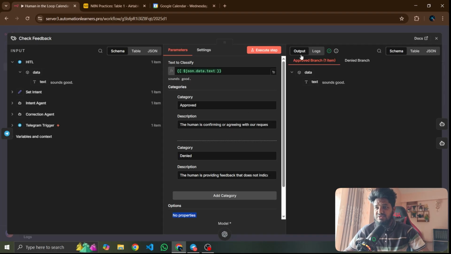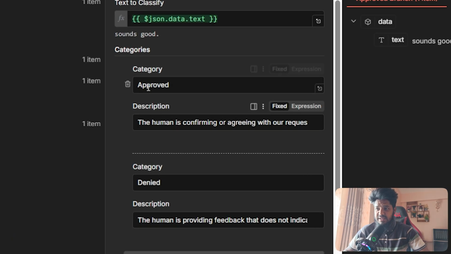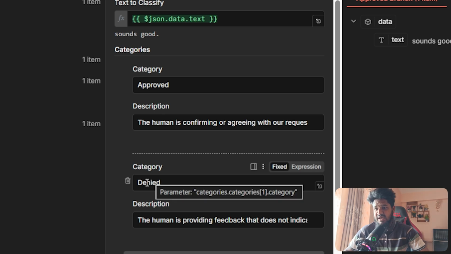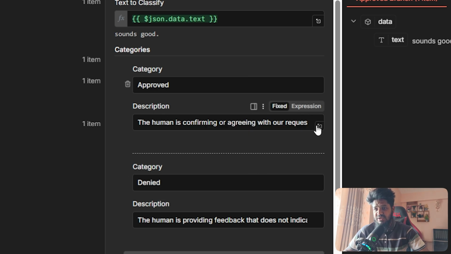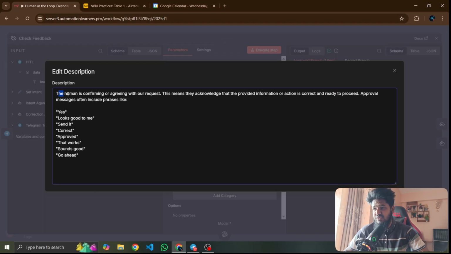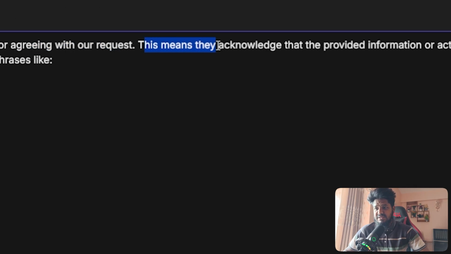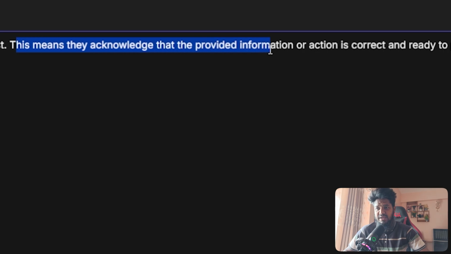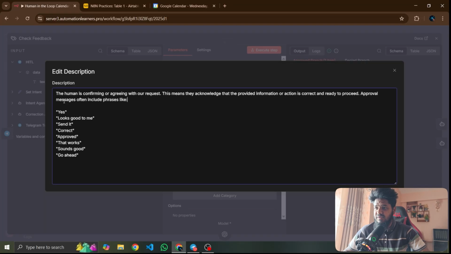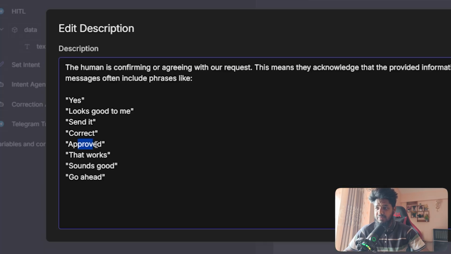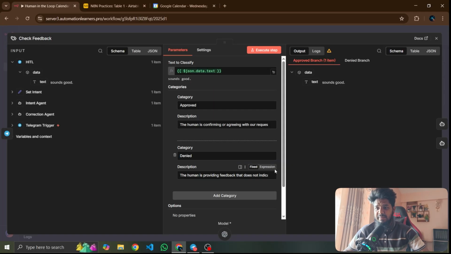If you go to the check feedback, there are two branches, which are approved and deny. The description is: the human confirms they agree with our request. Okay, so this means they acknowledge that the information or action you are providing is correct and ready to proceed. Approved messages often include phrases like yes, looks good, correct, approved, that's great, sounds good, go ahead.